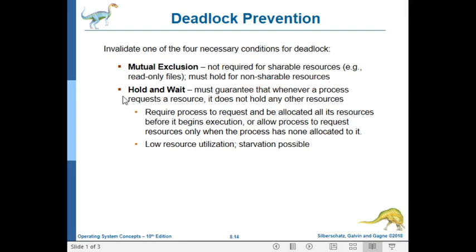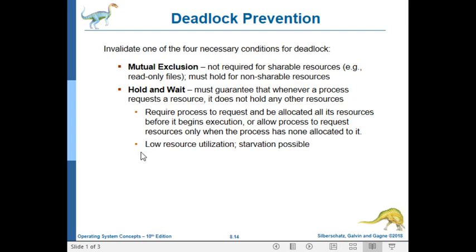The second necessary condition is hold and wait. To prevent hold and wait, we need to guarantee that whenever a process requests a resource, it must not hold any other resources. There are two protocols where we ensure that hold and wait cannot happen. The first one is we require a thread to request and be allocated all of its resources before it begins execution.